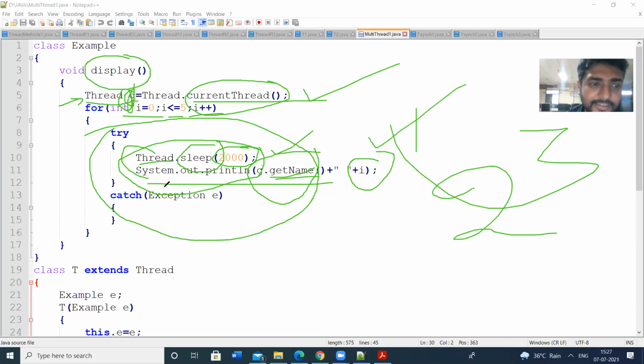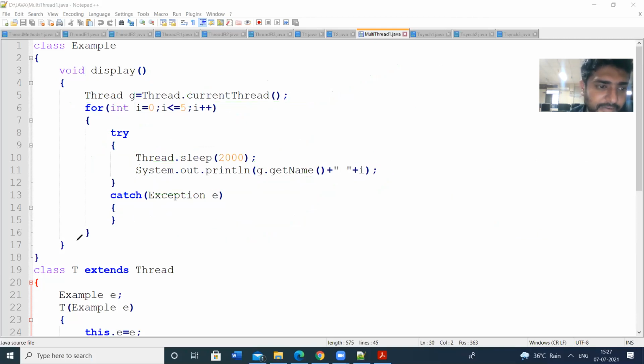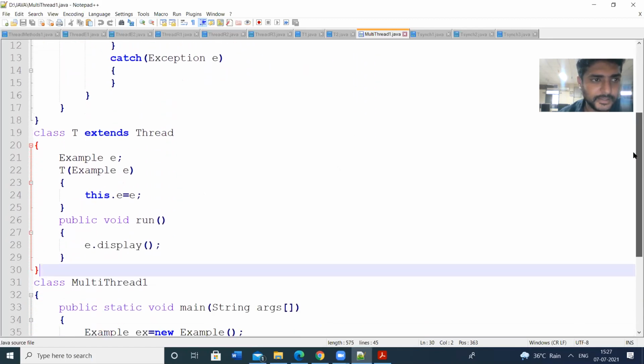If there is any exception, the catch block corresponding to that exception is defined here. I am closing the for loop, the display method, and then the class. So this is the class I have defined, and in it I have defined the display method. Next, let us see.